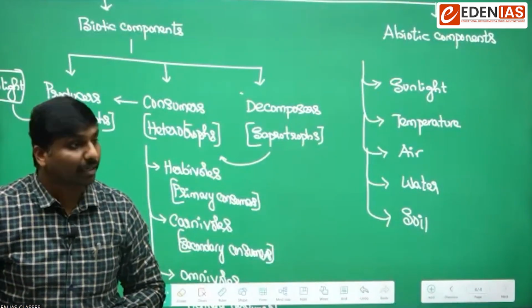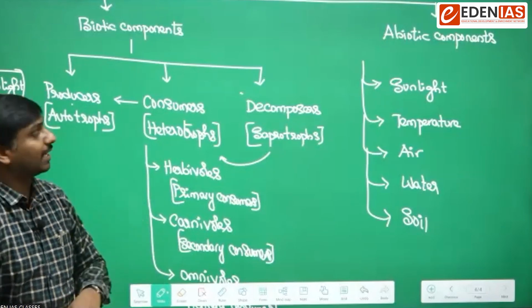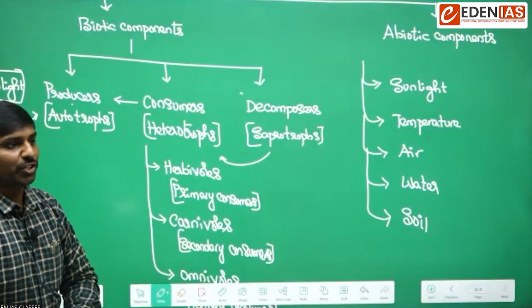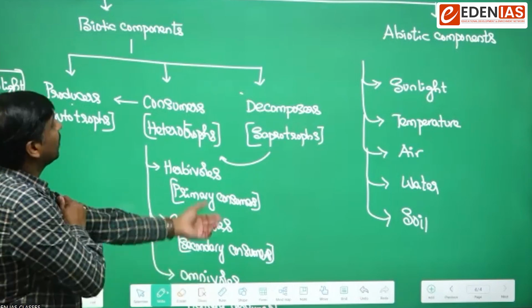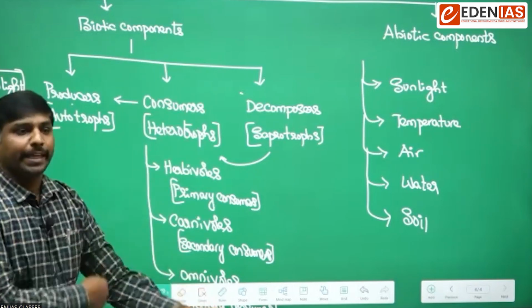They are nothing but non-living things, nothing but abiotic components present in the ecosystem. So this is how basically we can differentiate between various components of the ecosystem.